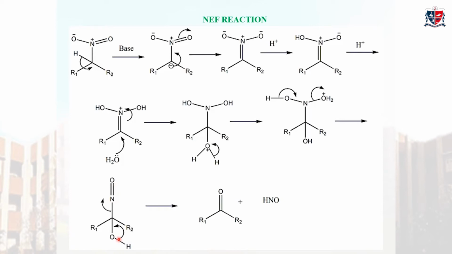And in order to get a ketone, these OH bond electrons are shifted to here so that H plus is released from here. This bond becomes a double bond. If this is becoming a double bond, this bond will not stay here, it will be shifted so that it leaves us NO minus. NO minus will take the H plus which is released from here to form HNO, and this portion becomes the carbonyl molecule. So this is the mechanism of the Nef reaction.